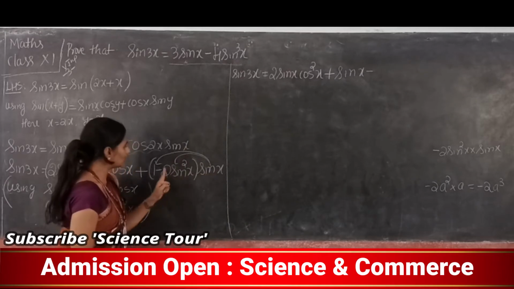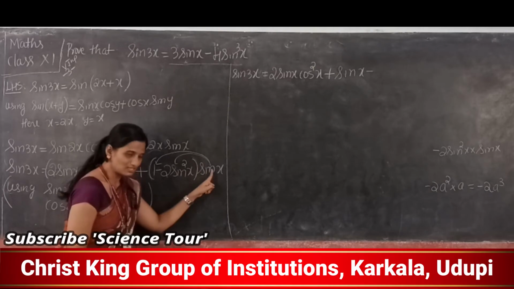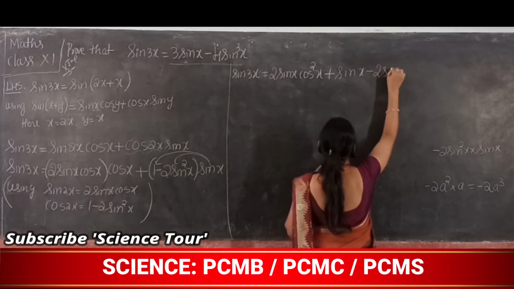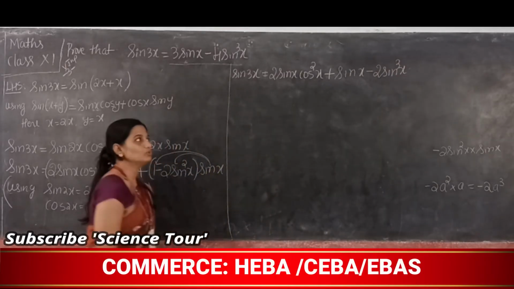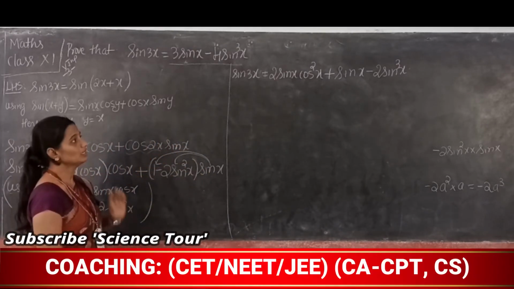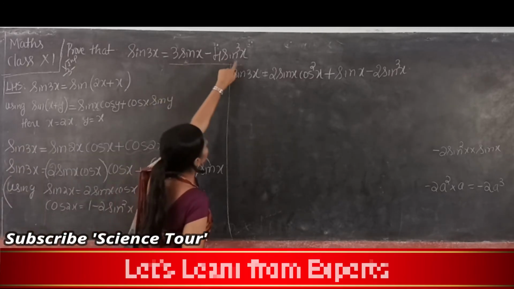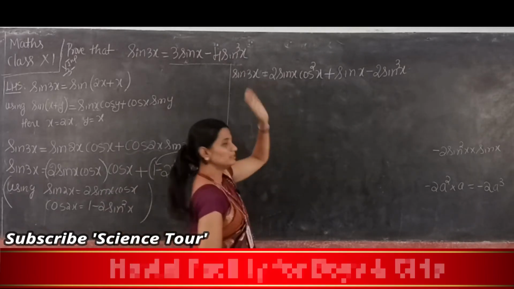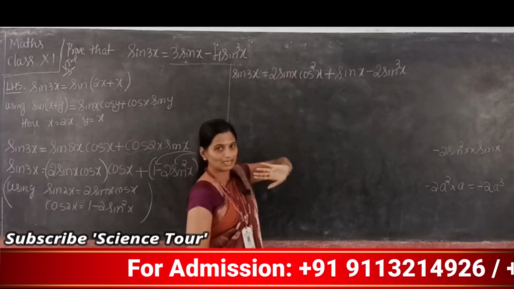Now sine x into this 2 sine square x. Sine square x into sine x is sine cube x. It is 2 sine cube x, so sorry, minus 2 sine cube x. Is this clear? The simplification? Yes. Now see the answer. Answer is sine x and sine cube x. Only I need sine, so don't worry about the numbers. It is 2 sine x, meaning sine function is what I need.